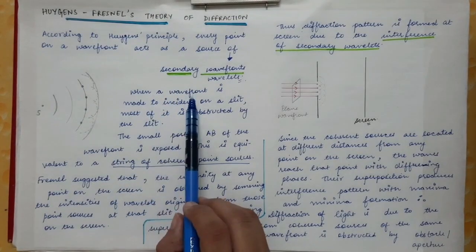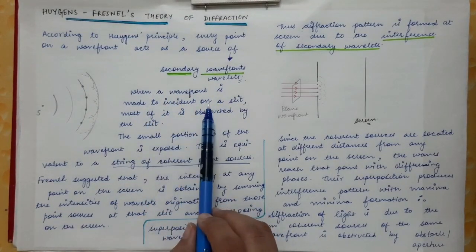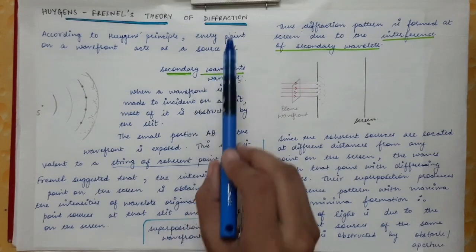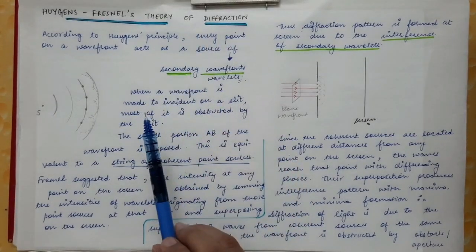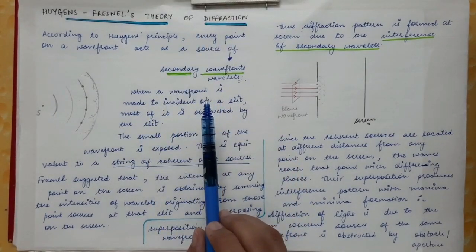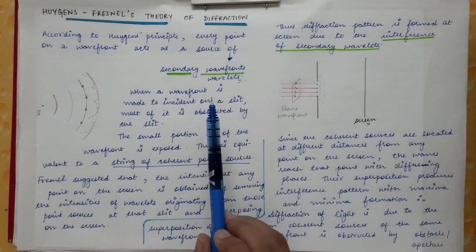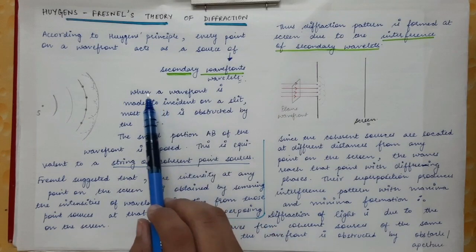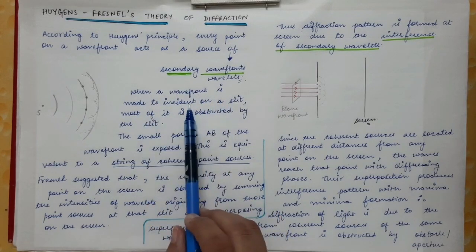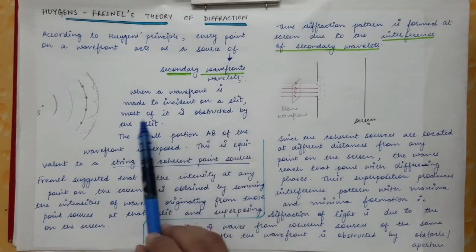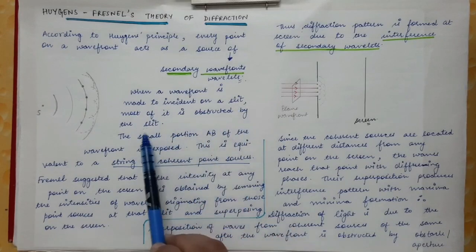Now when a wavefront is made to be incident on a slit, so in diffraction what we do is we place an obstacle or we place a small opening or aperture in the path of the light. When a wavefront is made to fall on a slit, most of it is obstructed by the slit.